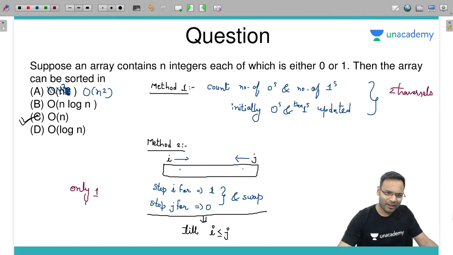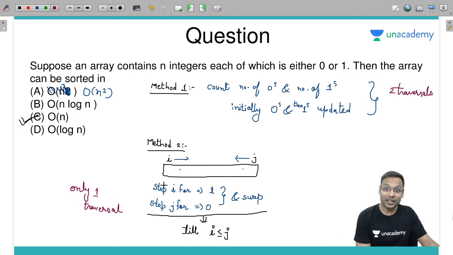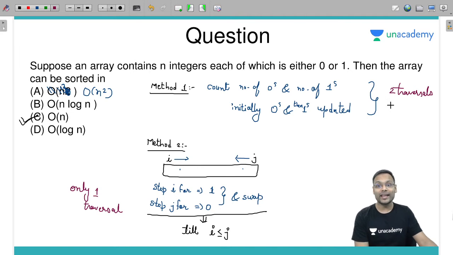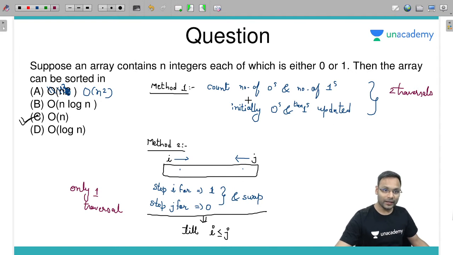Yes, complexity wise it's fine, but if your array size is too large, बहुत बड़ा होगा array size, then two traversals also will take a lot of time and it will impact the performance of the system. So this can be an even better solution. Okay, fine. Sure. So the answer should be N. Got it?